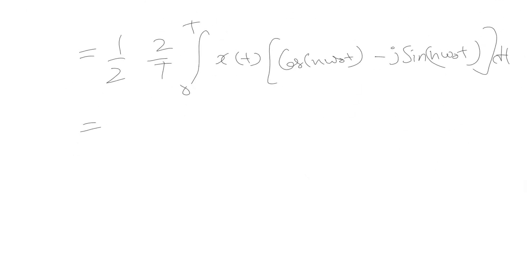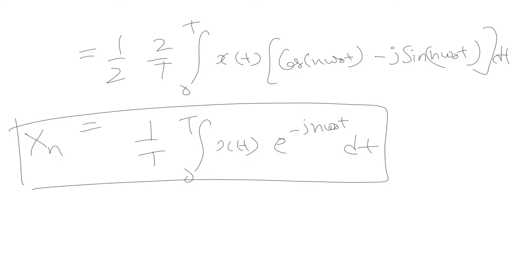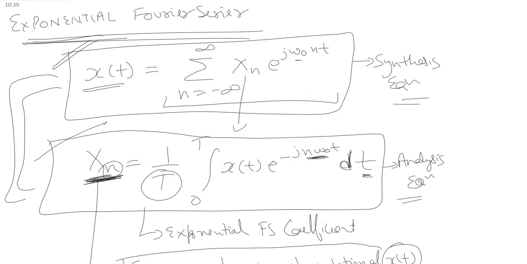Simplify it further. This is 1 upon T integration 0 to T x(t) e raised to power minus j n omega naught t dt. So x of n. And this is the expression that we gave earlier at the start of this lecture, that this is the Fourier series coefficient, which is 1 upon T integration 0 to T x(t) e raised to power minus j n omega naught t dt.